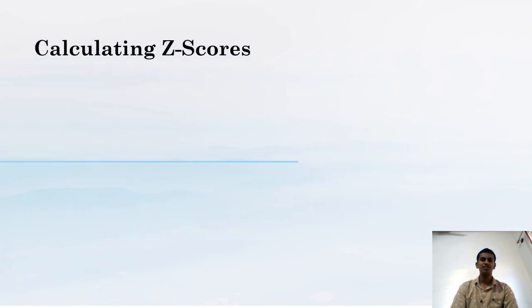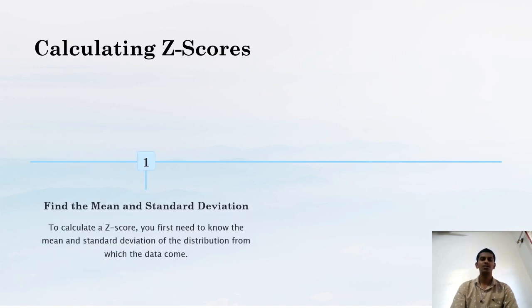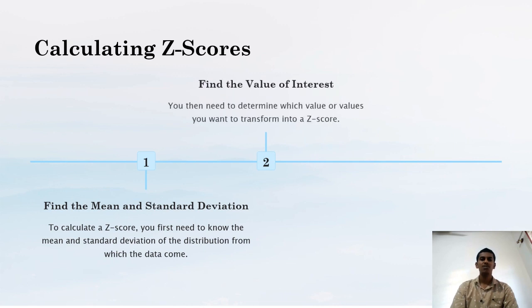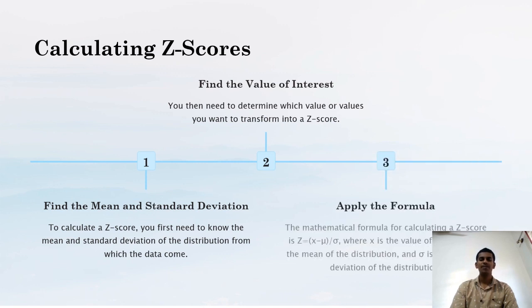Let's see calculating z-scores. Find the mean and standard deviation. To calculate a z-score, you need to know the mean and standard deviation of the distribution from which the data come. Find the value of interest. You need to determine which value or values you want to transform into a z-score. Apply the formula. The mathematical formula for calculating a z-score is z equals (x minus mu) divided by sigma, where x is the value of interest, mu is the mean of the distribution, and sigma is the standard deviation of the distribution.